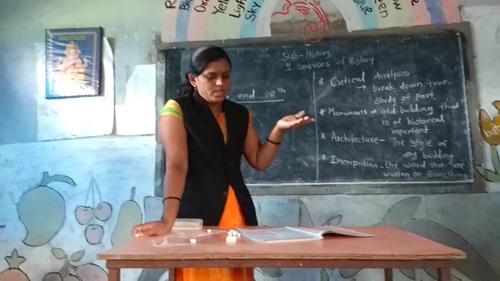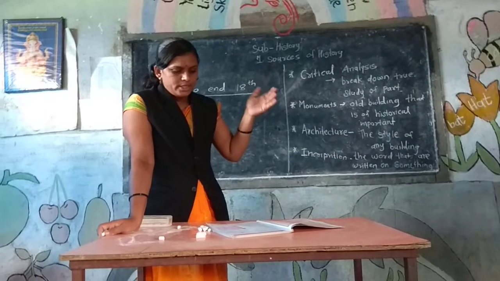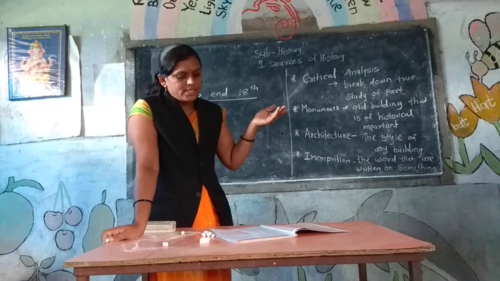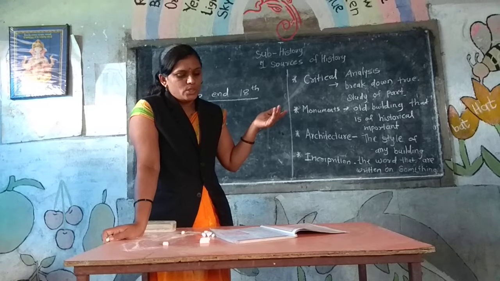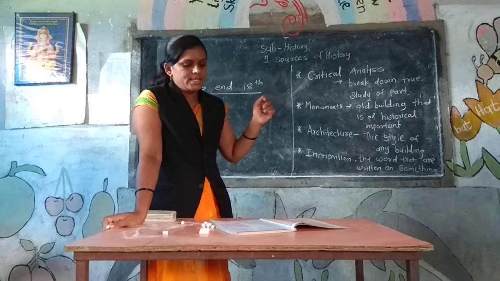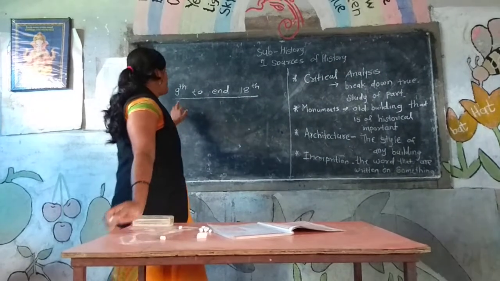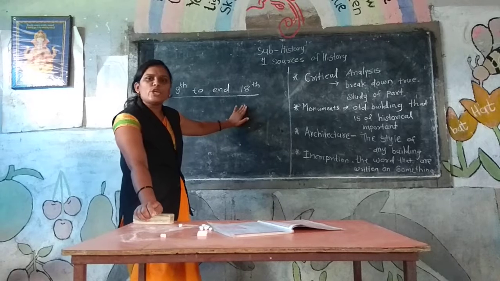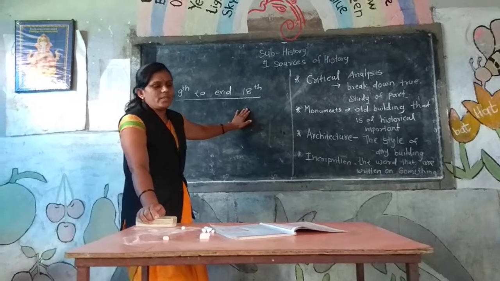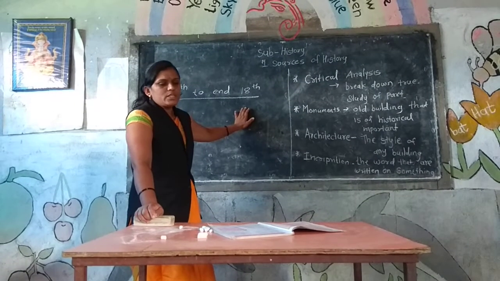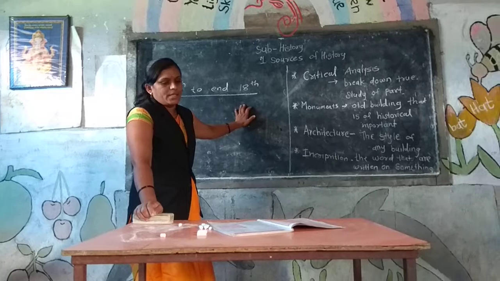You know about this. Last year you studied about this. In this lesson, we are going to study the sources of medieval history. That means this period from the 9th century to the end of the 18th century is considered to be the medieval period of Indian history.